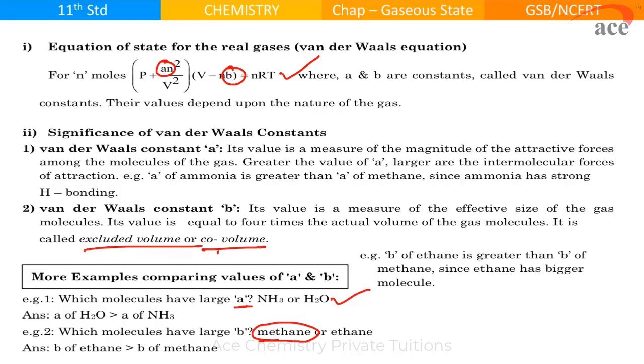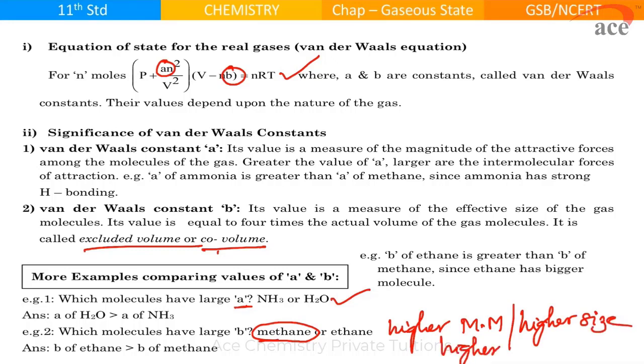Which molecule will have a large B value? Now B is basically the size, and you remember that the higher the molar mass, the higher the size, the higher will be the B value. So ethane has a higher molar mass and a bigger size than methane.